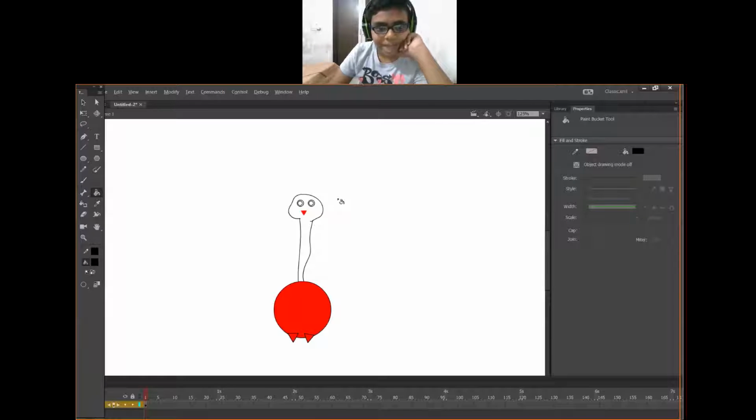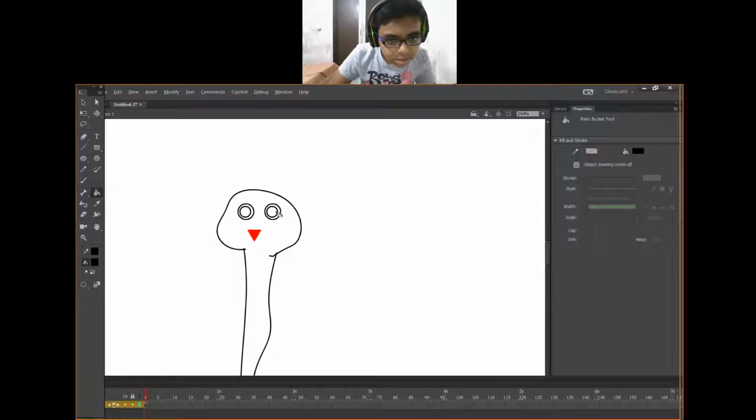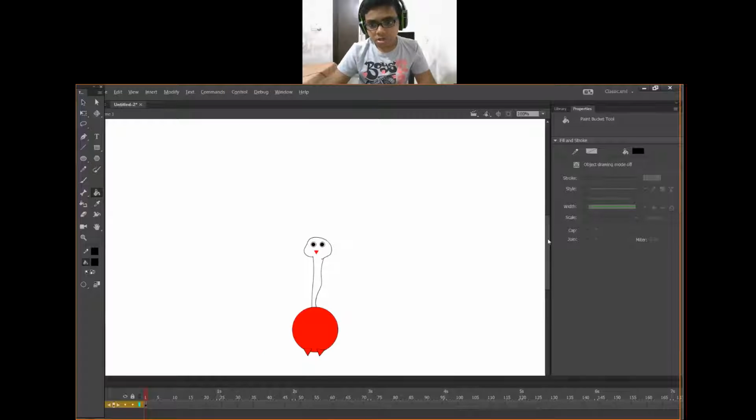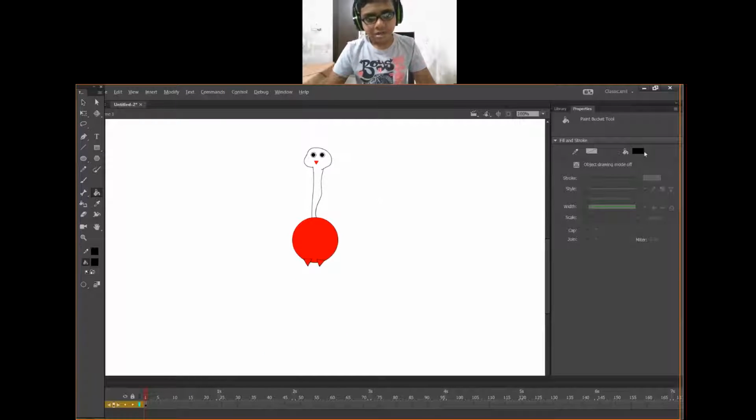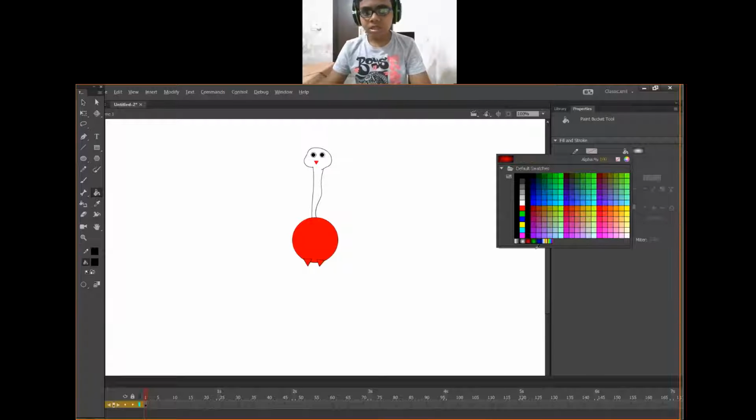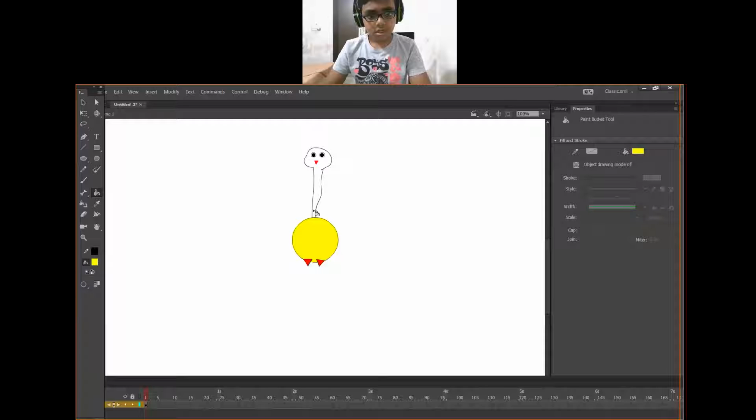Fill the color black in the eyes. Zoom out, then fill the color yellow in the whole body. And we will see about wings.